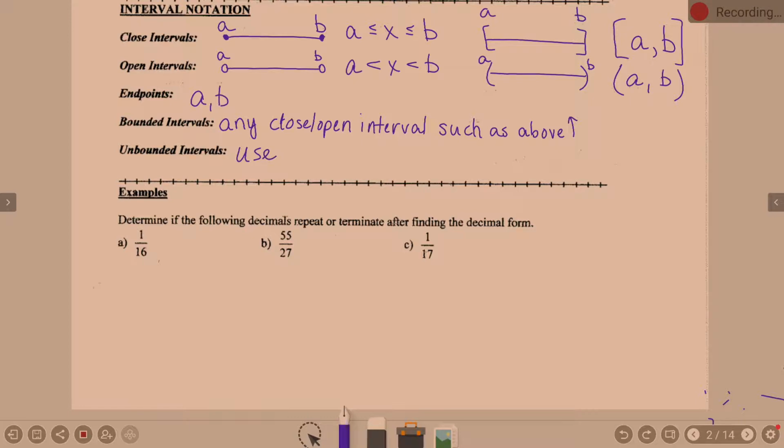We're going off to positive infinity. We'll use our infinity symbol. Or, if we're going off to the left, we'll use the negative infinity symbol. For example, up above I was giving you sample graphs that had A and B as endpoints, correct?